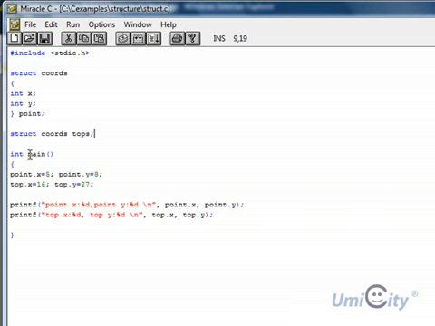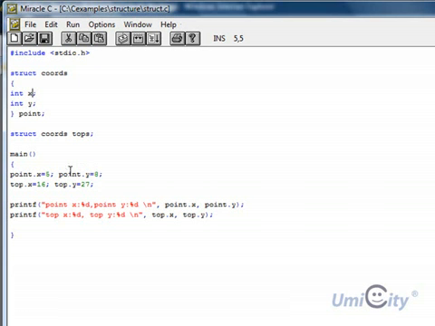Okay, so now we define main. We open up main. We don't need to put the integer here, and we can say point dot x. Now we're referring to the x part of the structure. So we put a dot in the center there. So we put point dot x equals 5. So now we're putting 5, the value, inside x, and now we put another, point dot y, and we put 8.